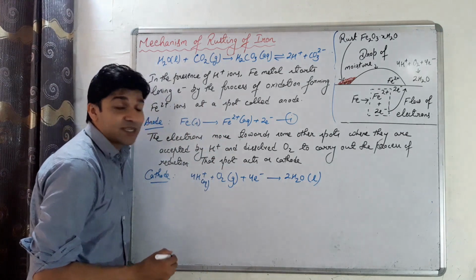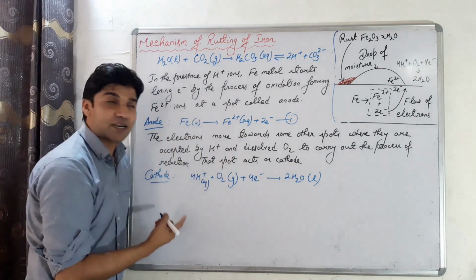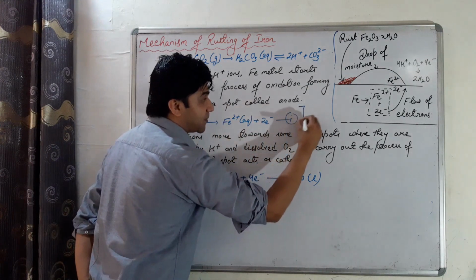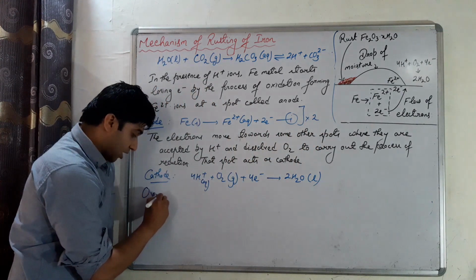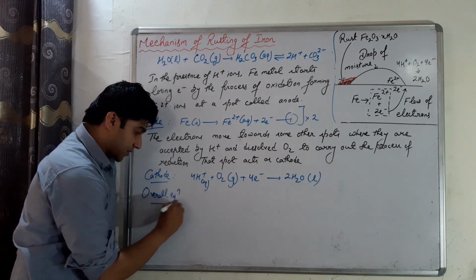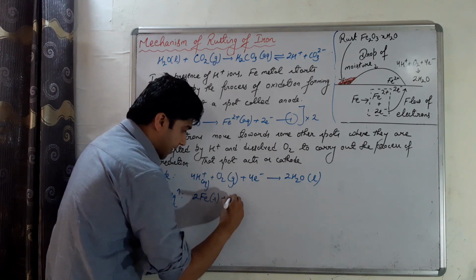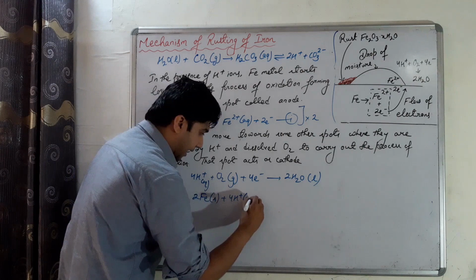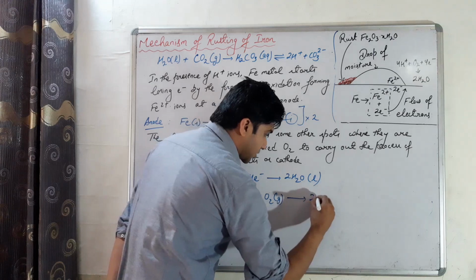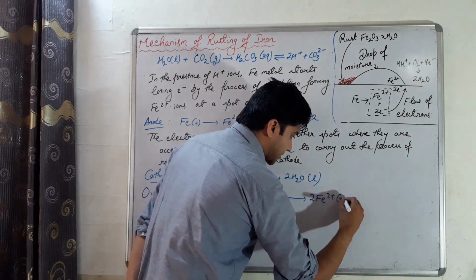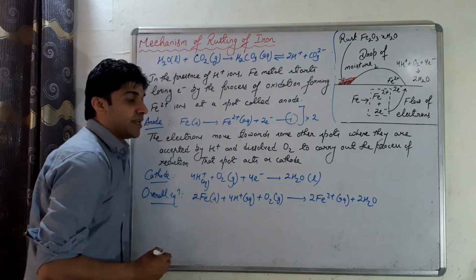Clear? So in the process of oxidation we have loss of 2 electrons. Process of reduction we have gain of 4 electrons. बैलेंस करने के लिए इसको मल्टीप्लाई कर देंगे 2 से, so that we can get the overall equation. So the overall equation will be 2Fe solid plus 4 hydrogen ion aqueous plus oxygen forming 2 ferrous ion aqueous and 2 water. तो ये हमारा है ओवरऑल इक्वेशन.